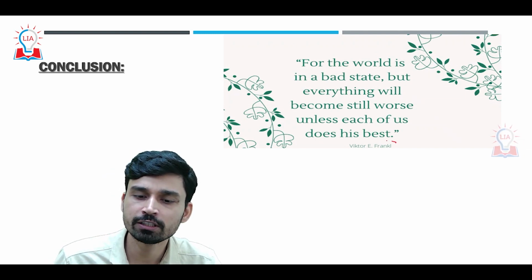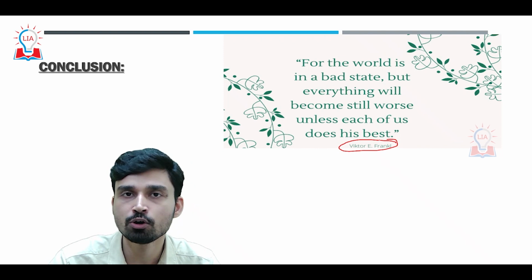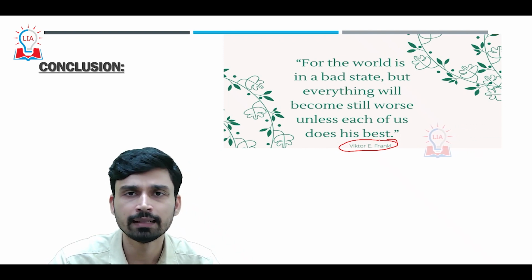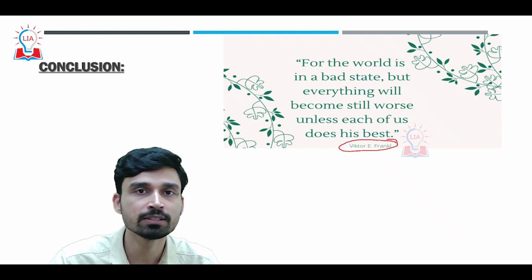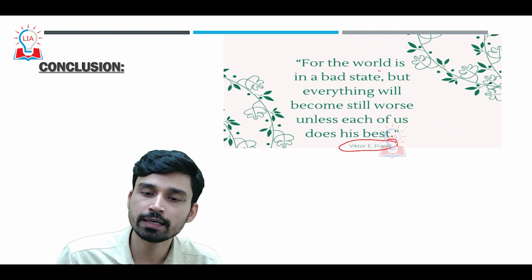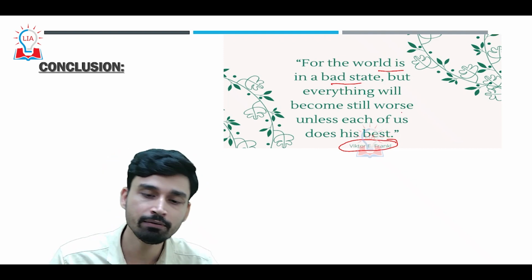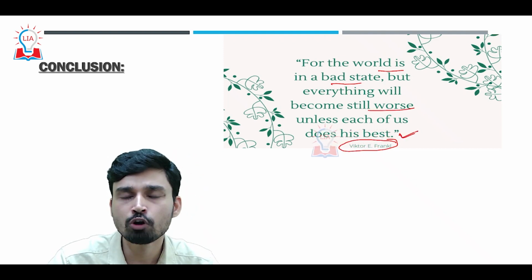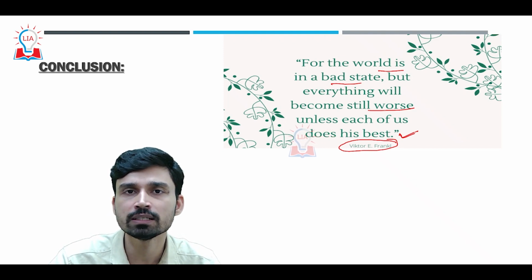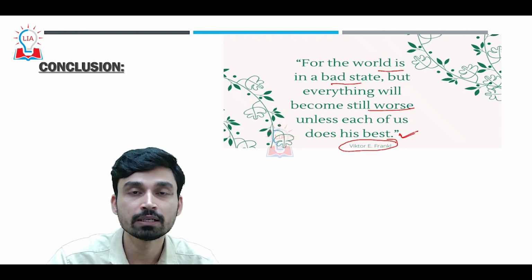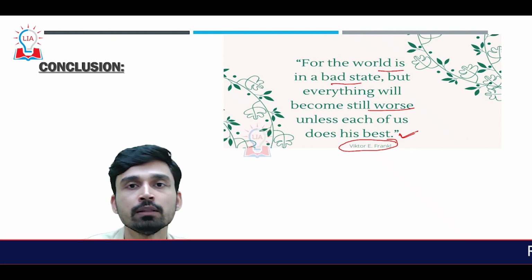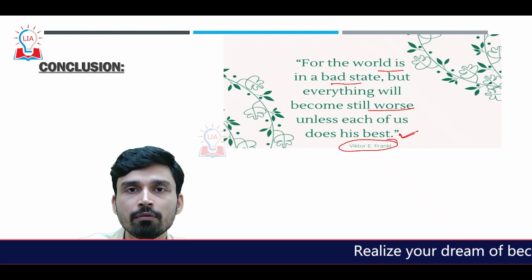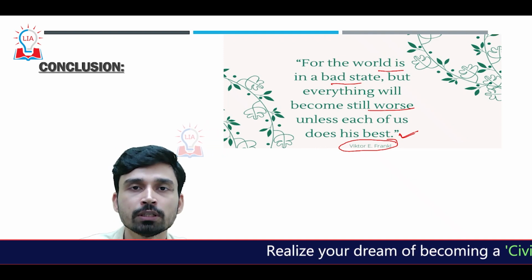So in conclusion, the most important thing we can say is the quote from Viktor Frankl, who was a victim of the Nazi Holocaust, who was imprisoned in the concentration camp of Adolf Hitler and the Nazi Party. It was in the concentration camp, when he was writing a book, that he said the world is obviously in a bad state, but everything will become still worse unless each of us does his best. That means it is not only the responsibility of government, it is not only the responsibility of political parties, but it is the responsibility of each individual in the world to ensure that hate does not triumph, and that it is always love and respect for each other that triumphs.